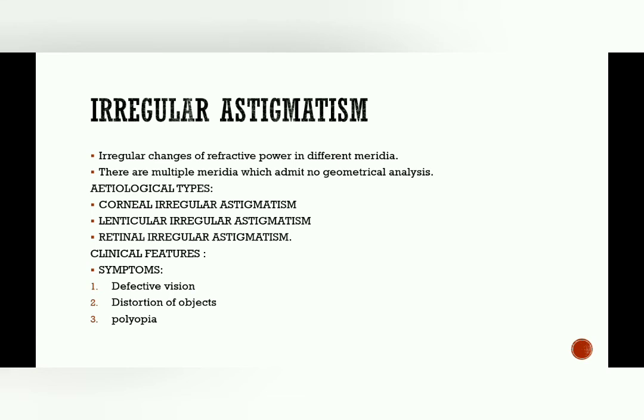So the clinical features for irregular astigmatism are symptoms. What we see in the symptoms: the defective vision is seen, the distortion of object is seen, the polyopia. Polyopia means seeing multiple images.